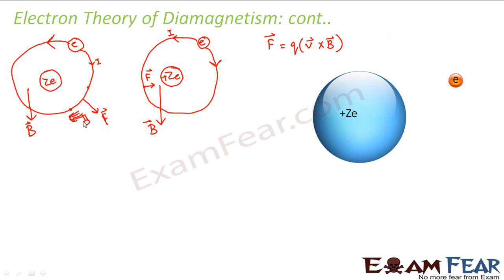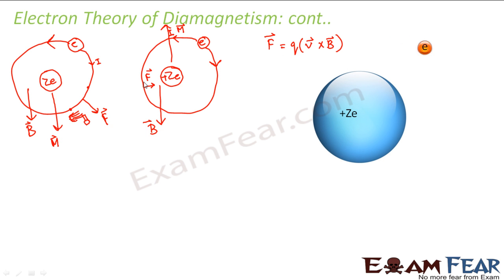So what do we observe? We observe that the direction of force in this case is outward, radially outward, whereas in this case, the direction of force is towards the center. Now, what was the direction of magnetic moment? Since the electron was moving in this direction, the current flow was in this direction. So the magnetic moment was acting in this direction, and in this case, the magnetic moment was acting in the opposite direction.